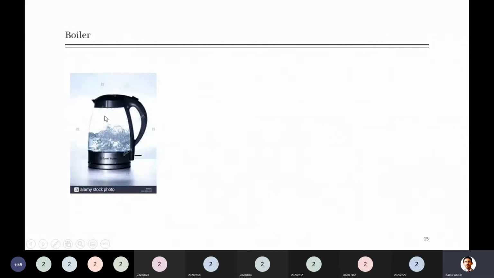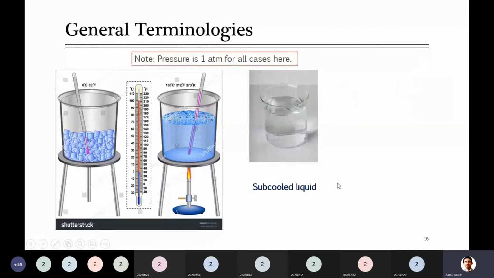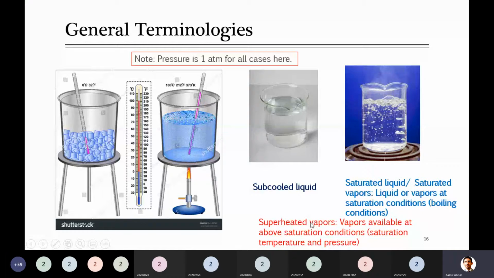Now, for example, when these vapors are just formed at 100 degrees C, they are saturated vapor, and they usually come out of this kettle. If I connect some pipe here and transfer them to some other heating unit, is it possible? Yes, in the industries it's very easy. In laboratories, you can connect a pipe which carries these vapors to some other place where you can heat them. When you later heat them further above their saturation temperature, they are converted to superheated vapors. So here I mention its definition: vapors which are available above saturation condition are called superheated vapor.